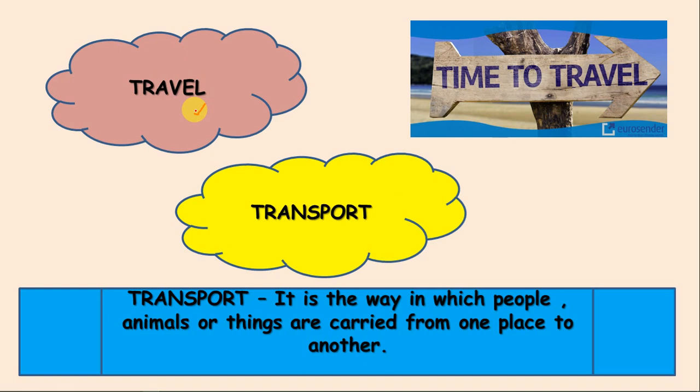But tell me, students, how do we travel or send goods from one place to another? For that, we need some means of transport, right? So let us understand what is the meaning of transport. Transport is the way in which people, animals, or things are carried from one place to another. Okay. So, for traveling, what do we need? We need transport. And transport is the way in which people, animal or things are carried from one place to another.